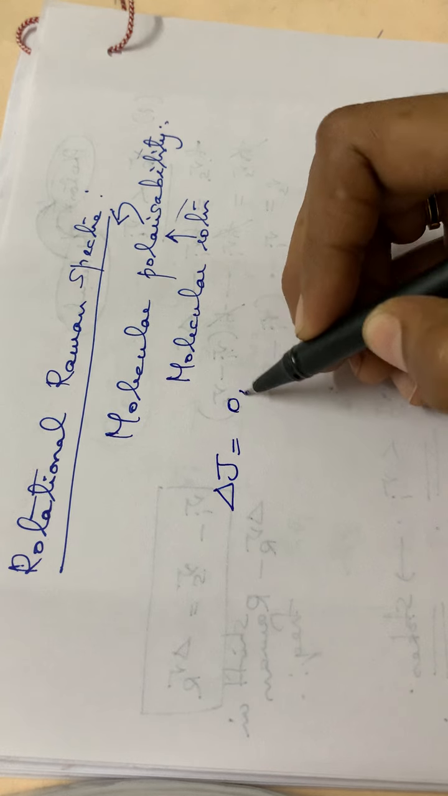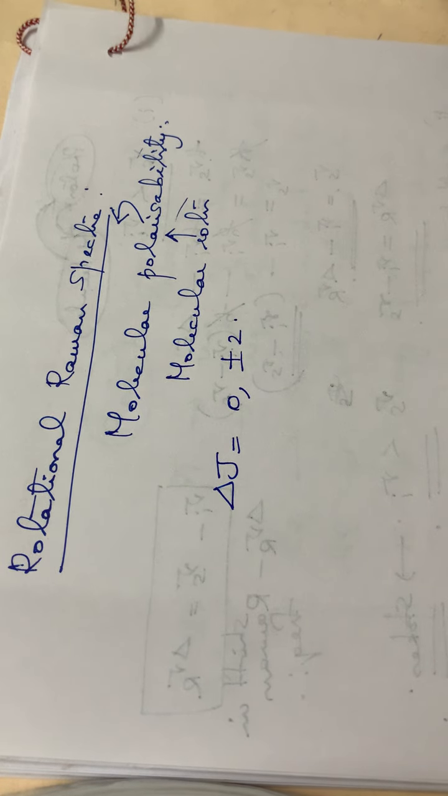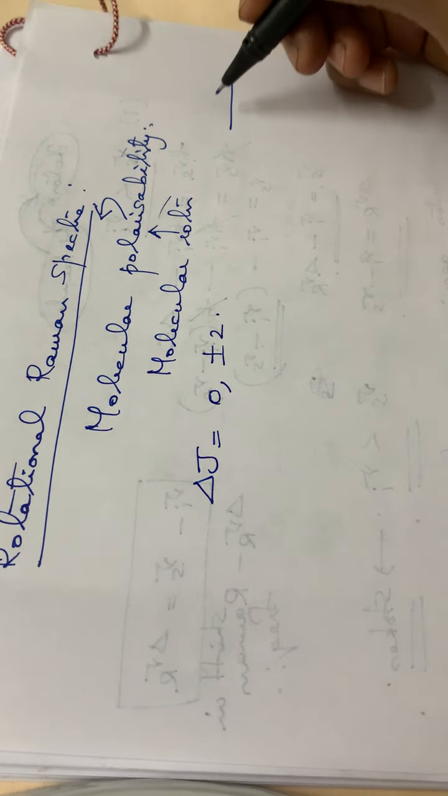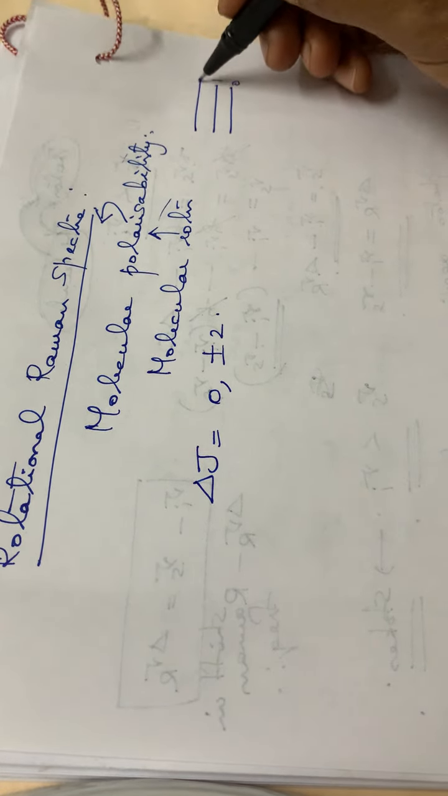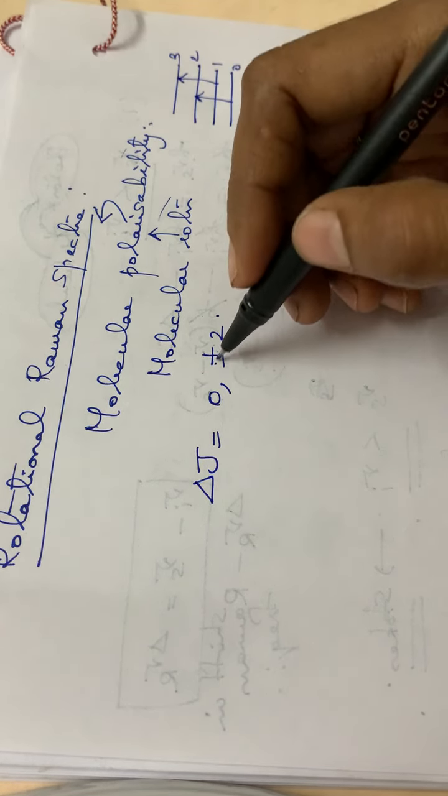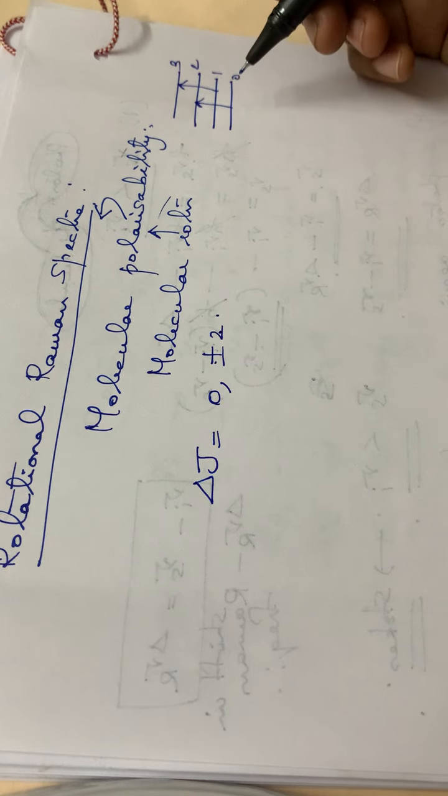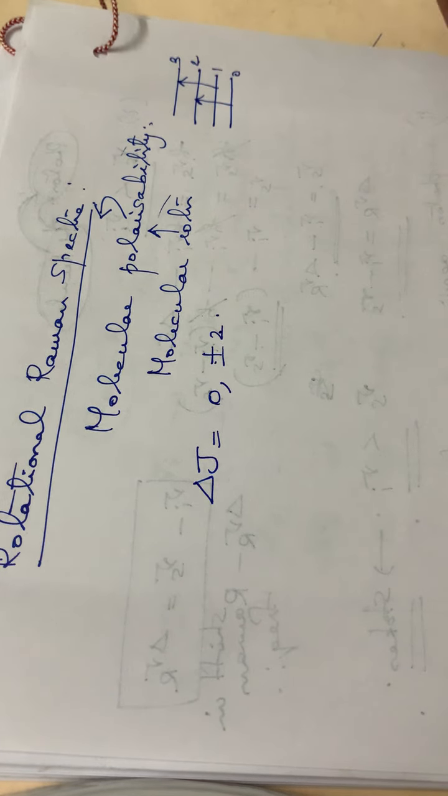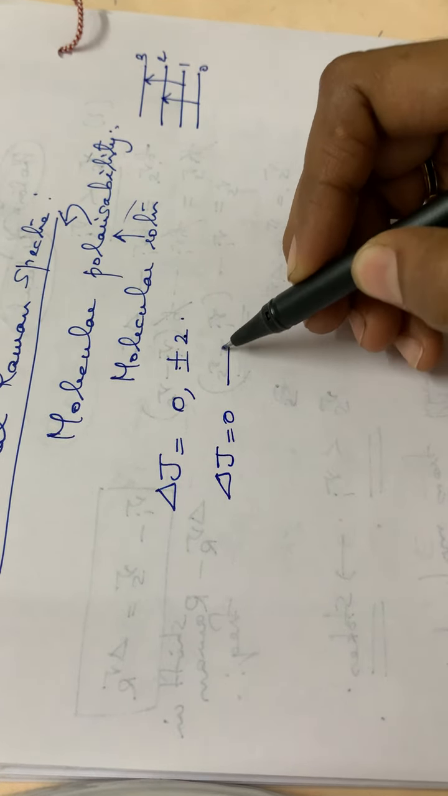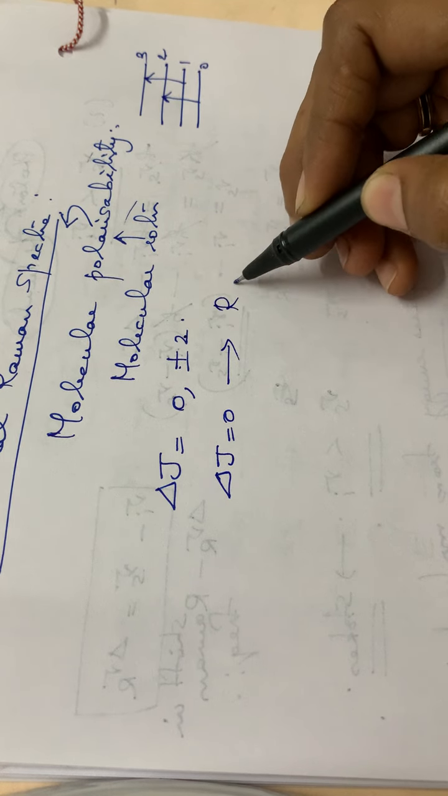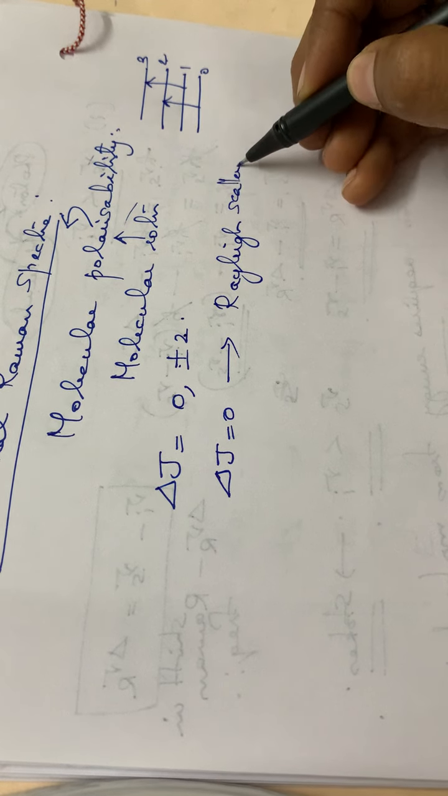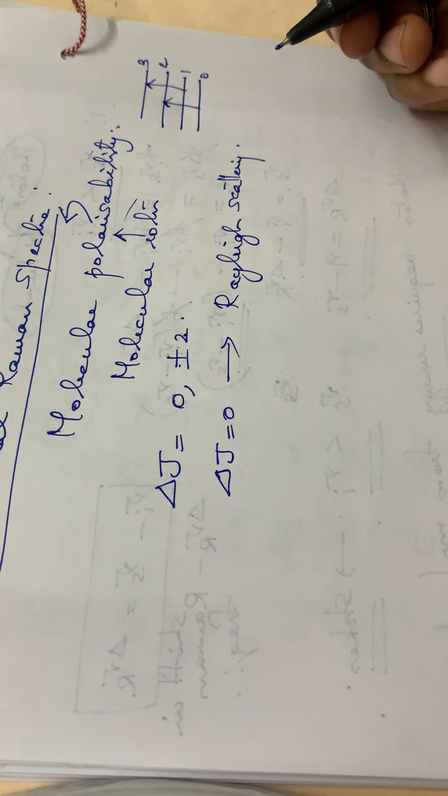J is equal to 0, plus or minus 2. Okay, the selection rule is delta J is equal to 0, plus or minus 2. That means the transitions can be from 0 to 2 or 1 to 3, isn't it? That means delta J is equal to plus 2, or in the reverse order from 3 to 1 or 2 to 0. And also you see here you have got delta J is equal to 0. Delta J is equal to 0 corresponds to what scattering? It corresponds to Rayleigh scattering.